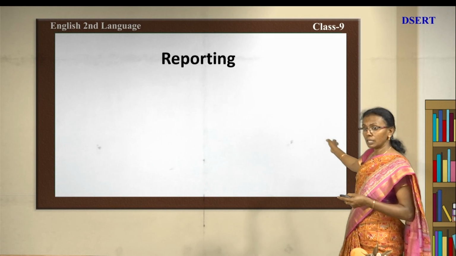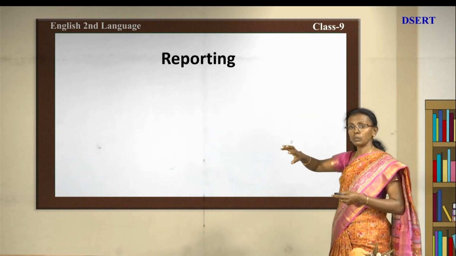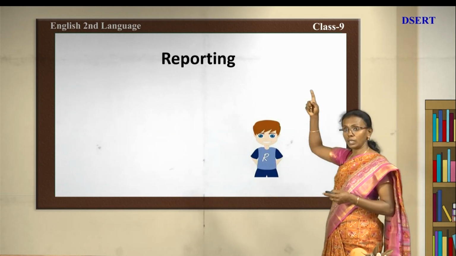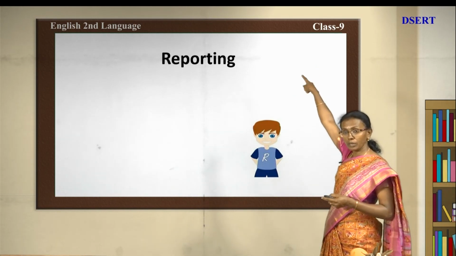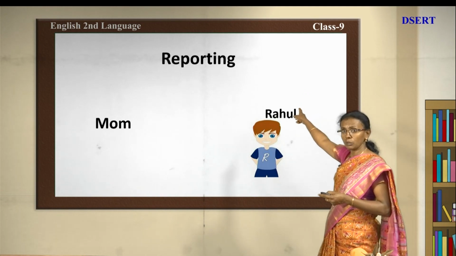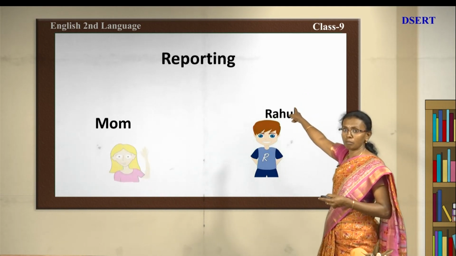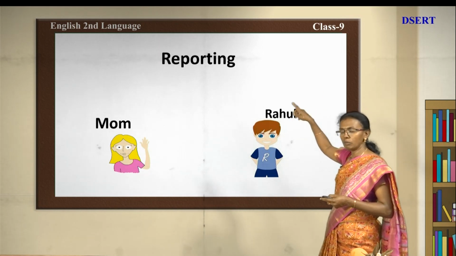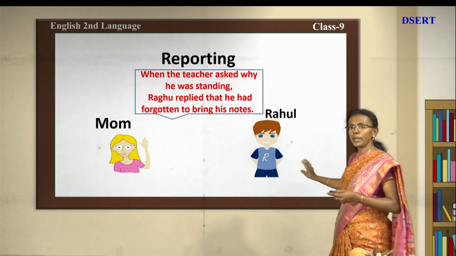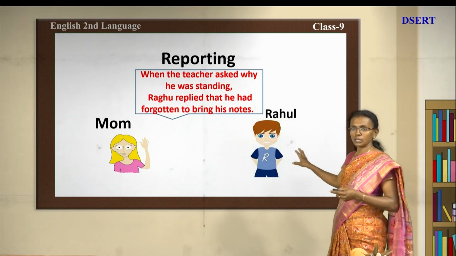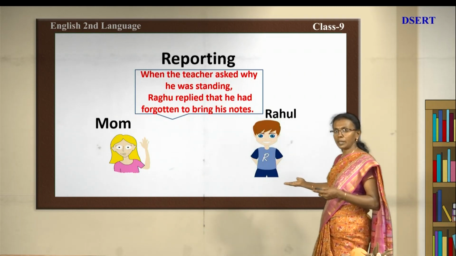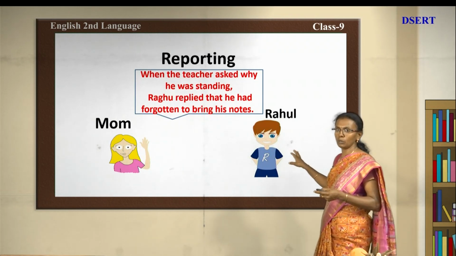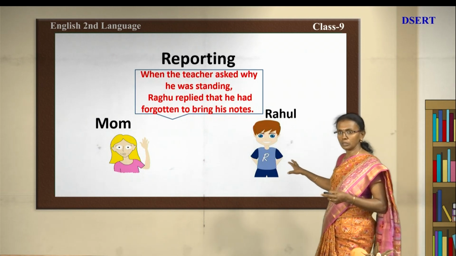So this was classroom interaction. Now, one boy has come home and he is reporting. To whom is he reporting? To the mom. Rahul is reporting to the mom. What is he reporting? When the teacher asked why he was standing, Raghu replied that he had forgotten to bring his notes. So Raghu has forgotten to bring his notes.